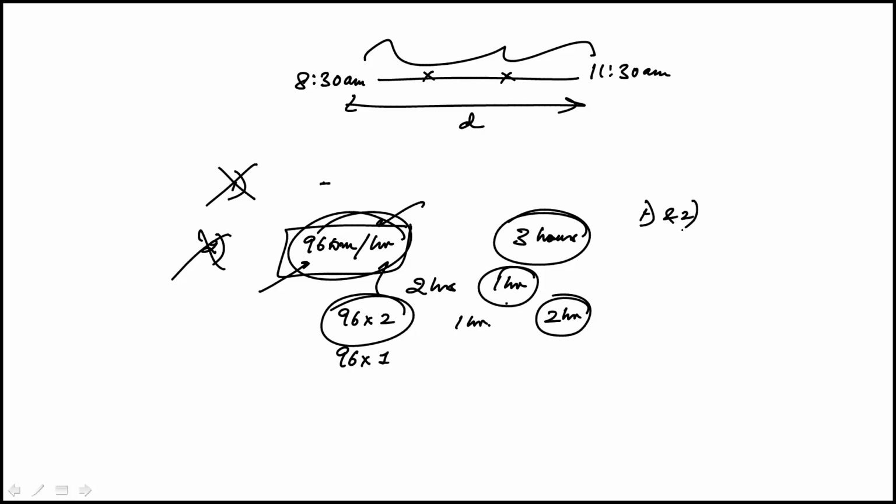And then if I combine 1 and 2, it just tells you he stopped twice, but doesn't tell me anything about the time he stopped. So even combining these, I don't really know. It could be the same thing. He stopped for 1 hour in one case, where it could be 30 minutes here, 2 hours in the other, an hour. And so the distance would be different because they give you the average speed while Sheldon was driving, not including everything. So 1 and 2 together are still not sufficient.